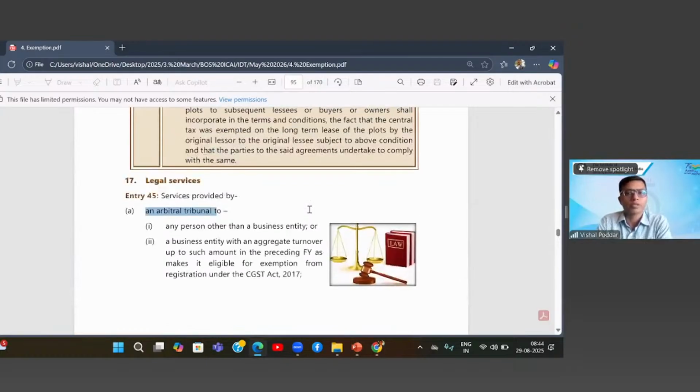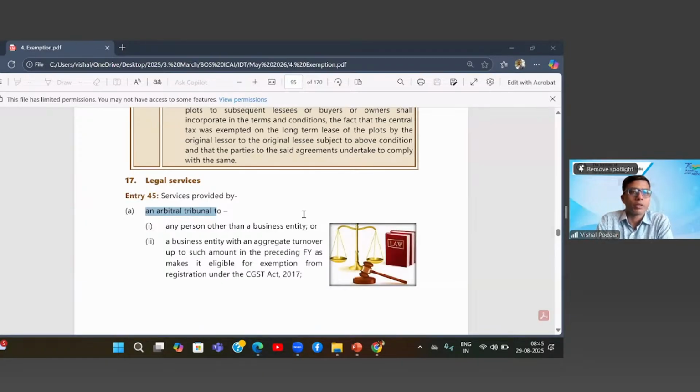So where the services are given to a non-business entity, that is where I, as Vishal Poddar, go and avail these services, but not in my capacity as a chartered accountant, but in my capacity as Vishal Poddar. Now, what is this difference? The difference is where I am availing some service for any of my personal disputes, let us say family dispute, property dispute, but it is not relating to my profession or business, then I stand in the capacity as an individual and not as a business entity. That is where the services given by these tribunals or the law firms will be exempt in my hands.